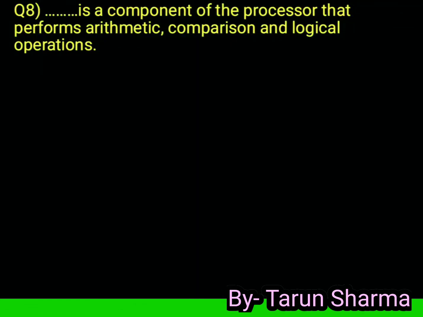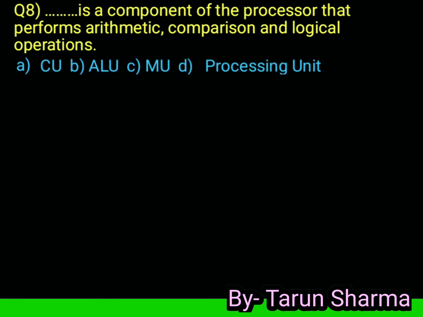Next question 8. Which is a component of the processor that performs arithmetic, comparison, and logical operations? Option A CU, option B ALU, option C MU, and option D processing unit. Answer is option B ALU. ALU stands for arithmetic logical unit.